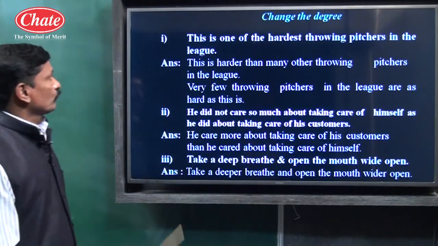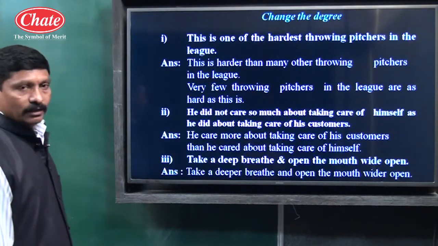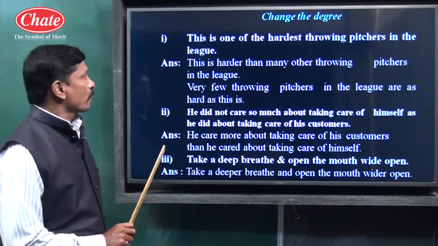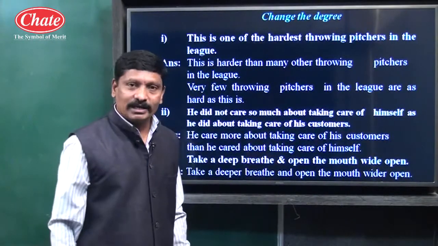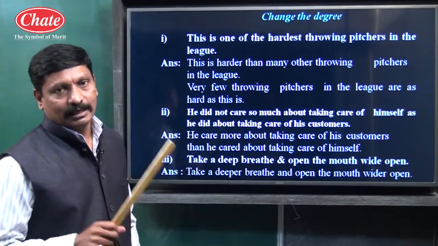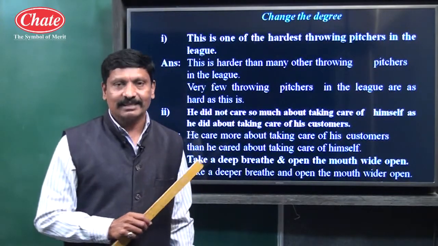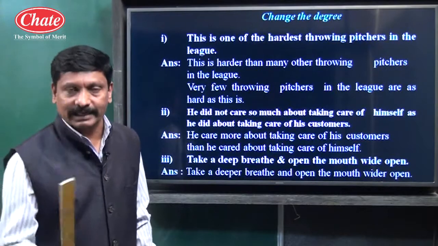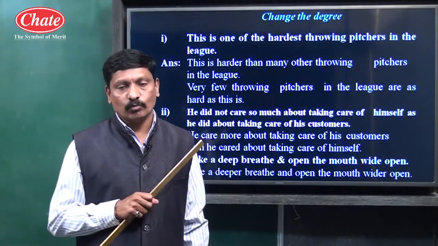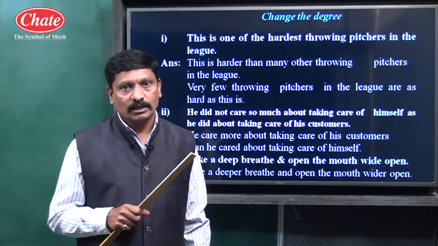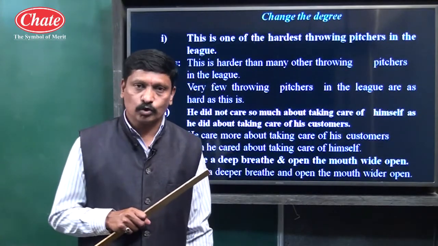I will read. This is one of the hardest throwing pitchers in the league. I will read once again. This is one of the, means one among many. One is compared with many, children. Unless and until we understand the type of comparison given in the sentence, we will get a difficulty. The second requirement for converting a type of degree sentence is we have to see whether the given sentence is in positive degree form, comparative degree form, or superlative degree form.